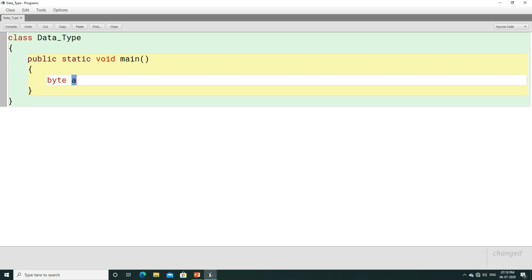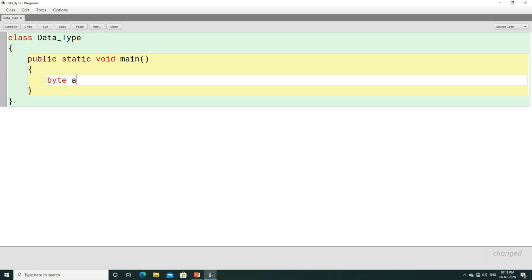Some of the rules are: it cannot be a keyword, it cannot start with a number, it cannot contain special characters, and it cannot contain space. These are a few rules of an identifier which you have to follow while declaring a variable. When we write byte A, that shows that byte is a data type and A is a variable. Here we have declared A with the help of a data type. If you don't declare A, it will give you an error.